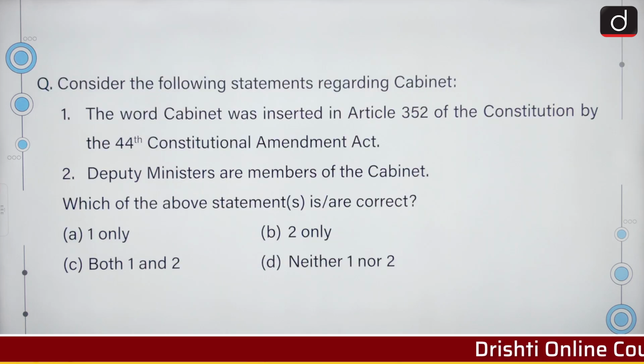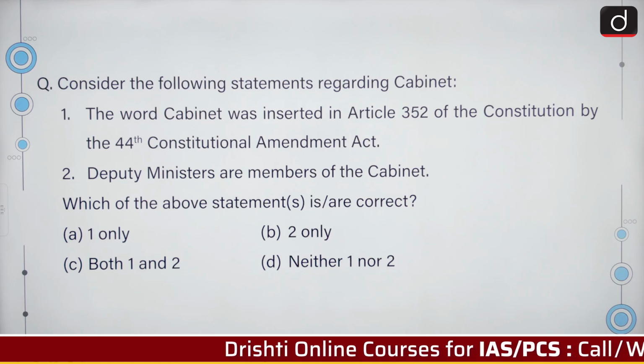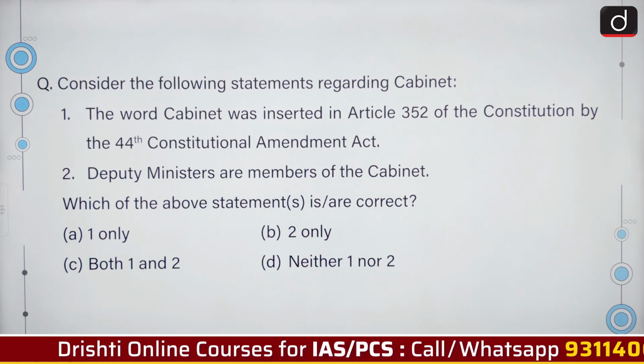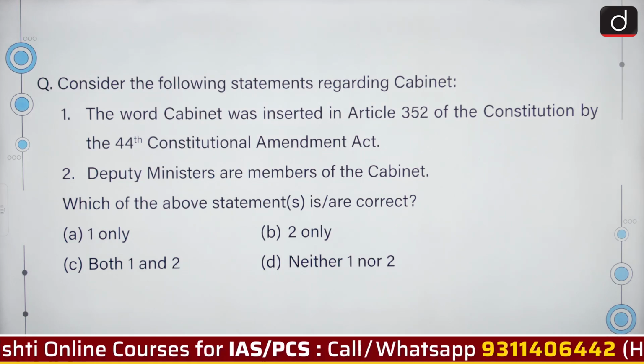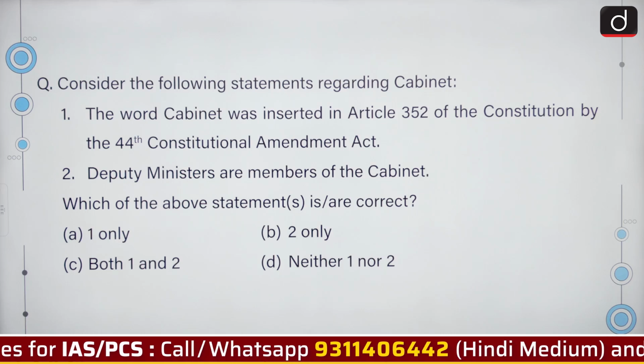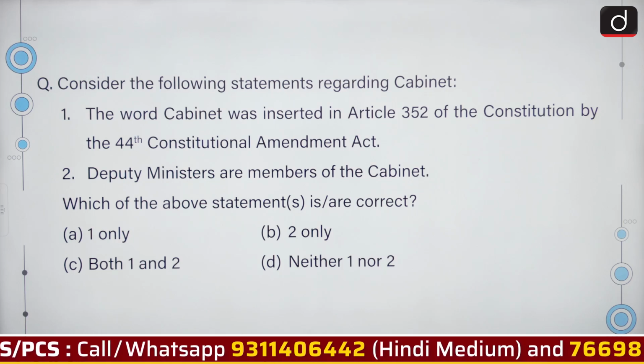Moving on, consider the following statements with respect to cabinet. The word cabinet was inserted in Article 352 of the Constitution by the 44th Constitutional Amendment Act. Deputy ministers are members of the cabinet. We have to select the correct statement or statements. Okay, so only the first is correct. A is the correct answer.